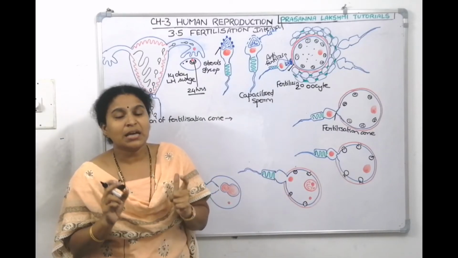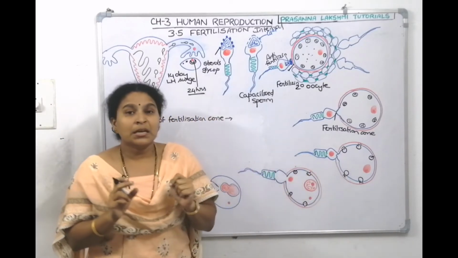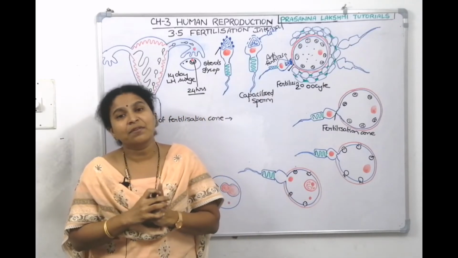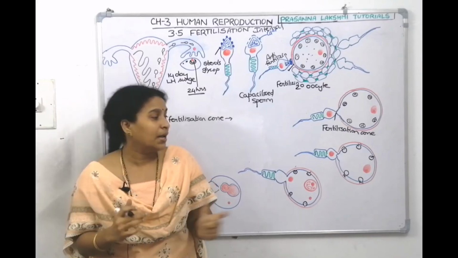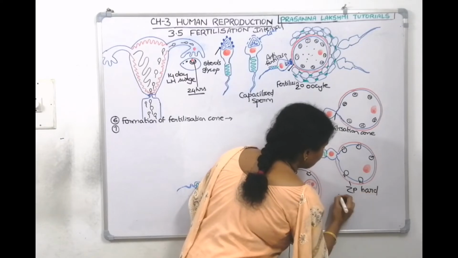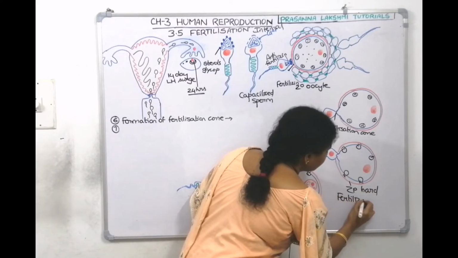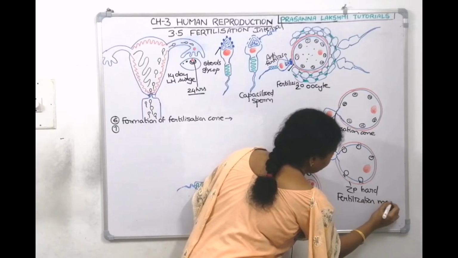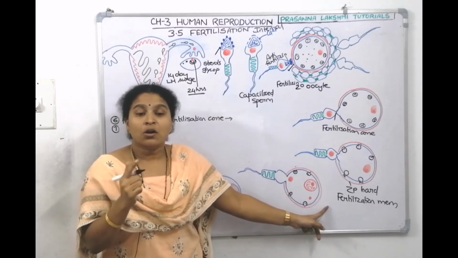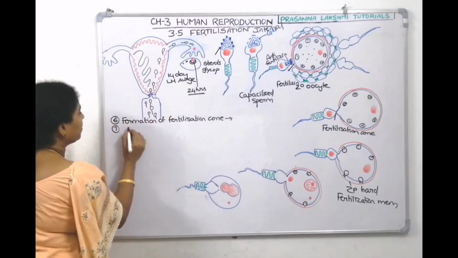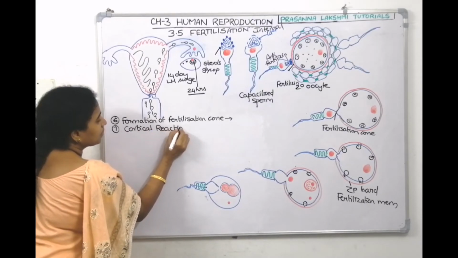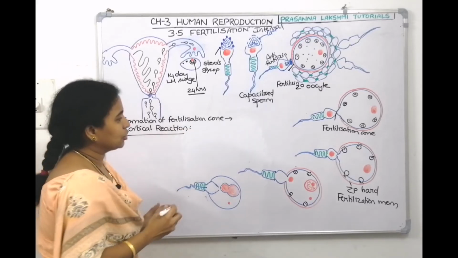Now, when these secretions are released into the perivitelline space, what happens? The zona pellucida becomes hard and turns into a fertilization membrane. So, what is that called? Cortical reaction. So, our next step will be cortical reaction. So, children, tell me, what is cortical reaction?